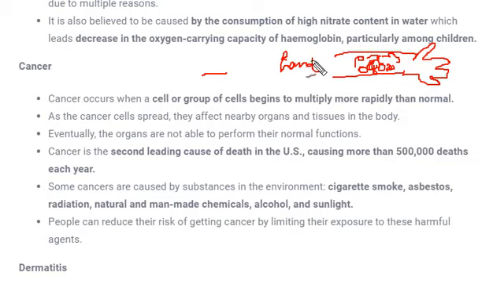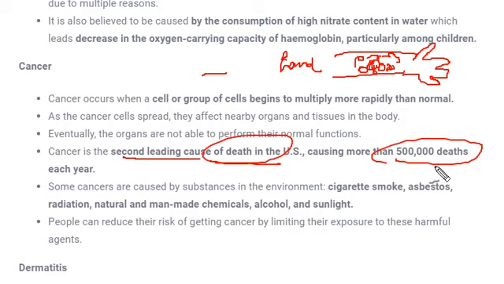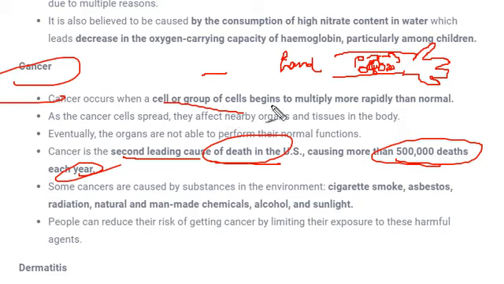Cancer is of many types. Some cancers are treatable and some are not. Cancer is the second leading cause of death in the US. It causes more than 5 lakh deaths each year. And how does cancer occur? If any cell or group of cells starts multiplying more rapidly than normal, that cell affects the tissue or organ in which it is multiplying.